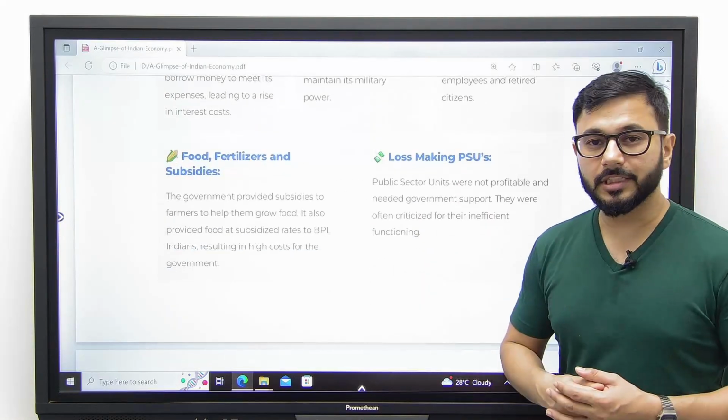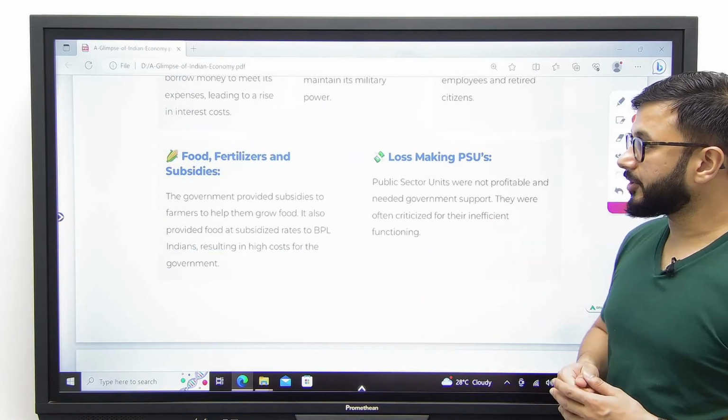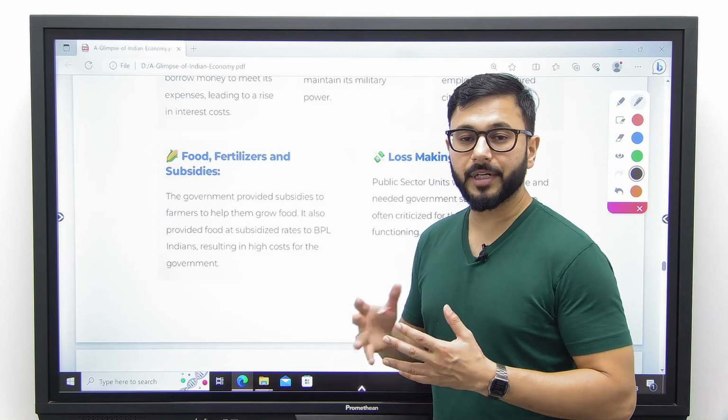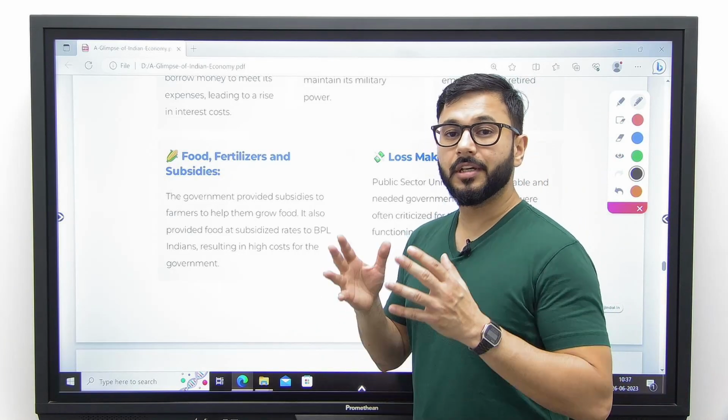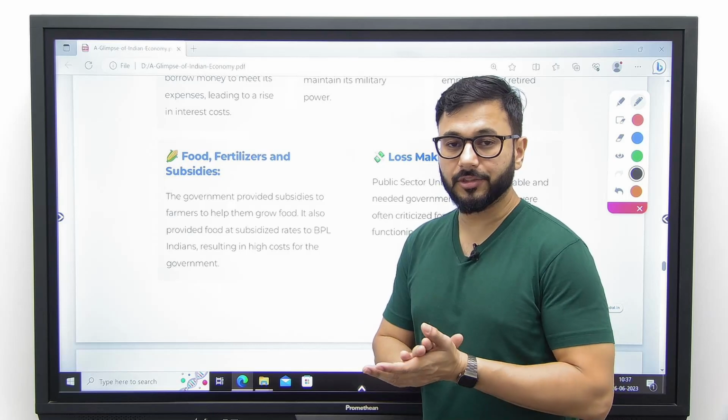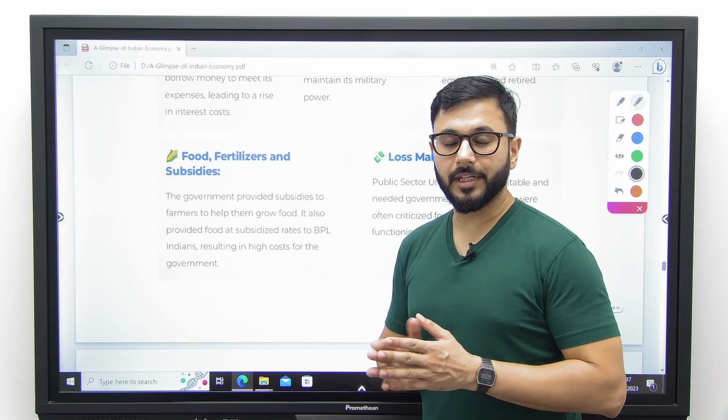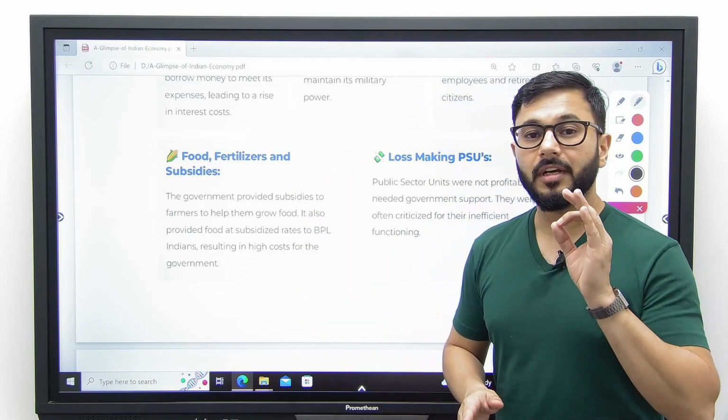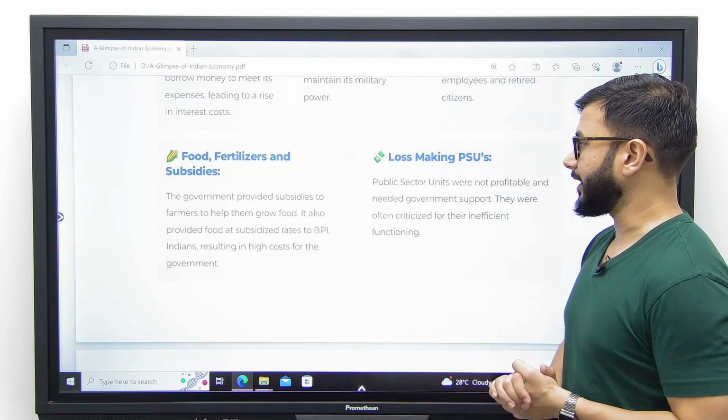Number four, food, fertilizers and subsidies. We realized that the government was losing a lot of money because it had to give subsidies on food as well as fertilizers, both to the farmers as well as the consumers. A major reason which resulted in the crisis of 1991.